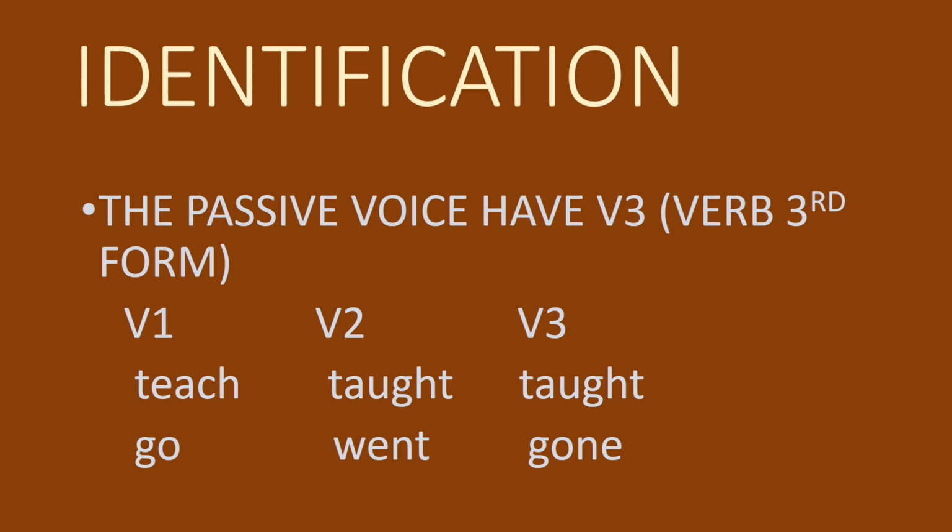But there are some verbs whose third form is the same as the second form: teach, taught, taught. In this case, the verb in the third form always comes with the helping verbs. So from this slide we understood that passive voice has verbs in the third form. It may be of any tense. Now let us see the basic structure of the active and passive voice.